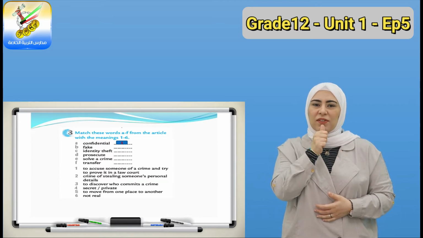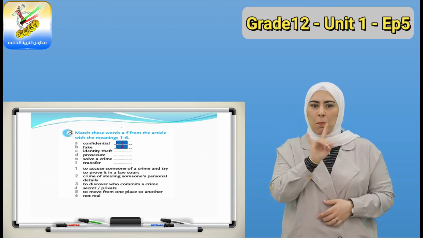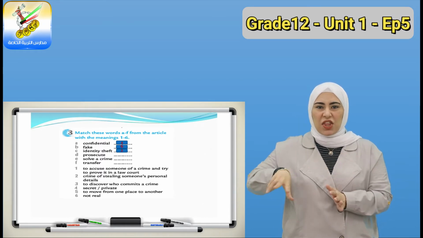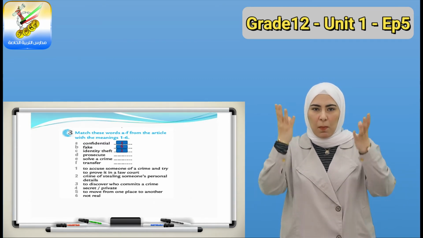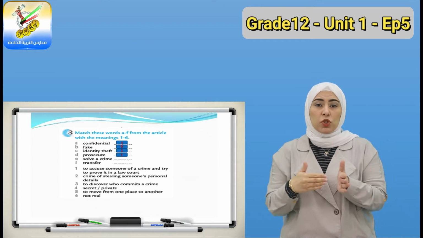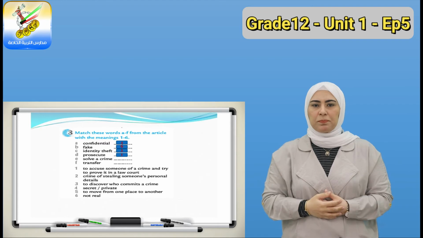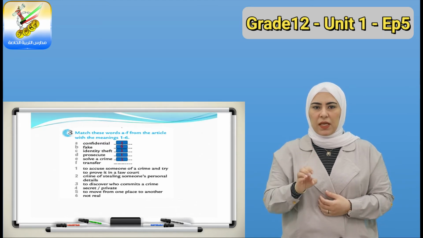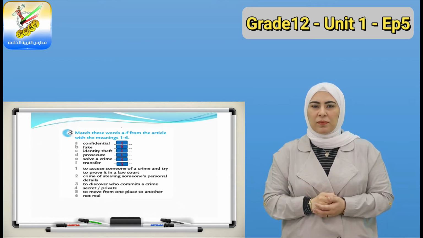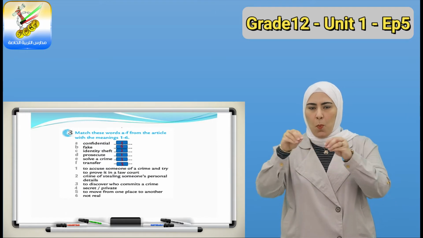Confidential means secret or private. Fake means not real. Identity theft means crime of stealing someone's personal details. They steal your identity. And prosecute means to accuse someone of a crime and try to prove it in a law court. E, solve a crime, means to discover who commits a crime. And F, transfer, to move from one place to another.